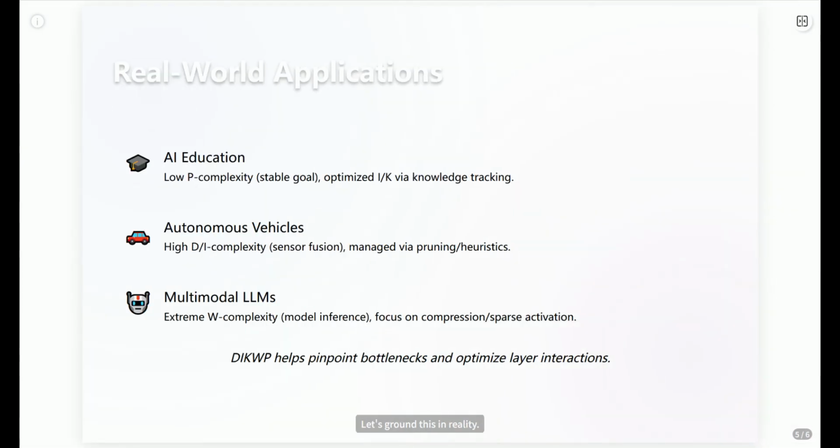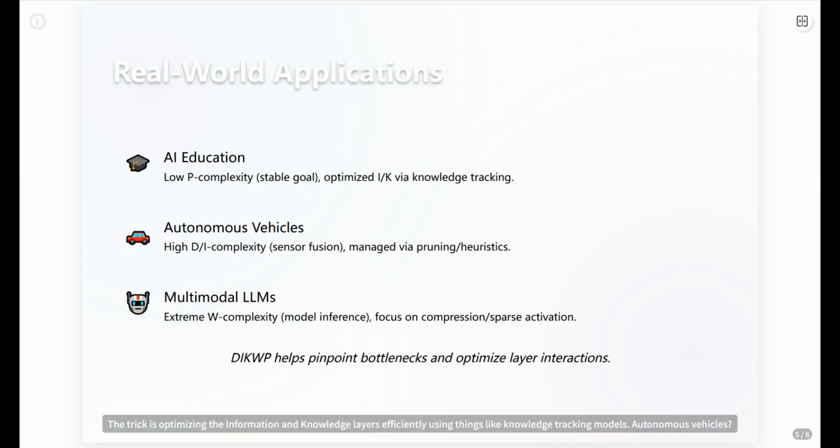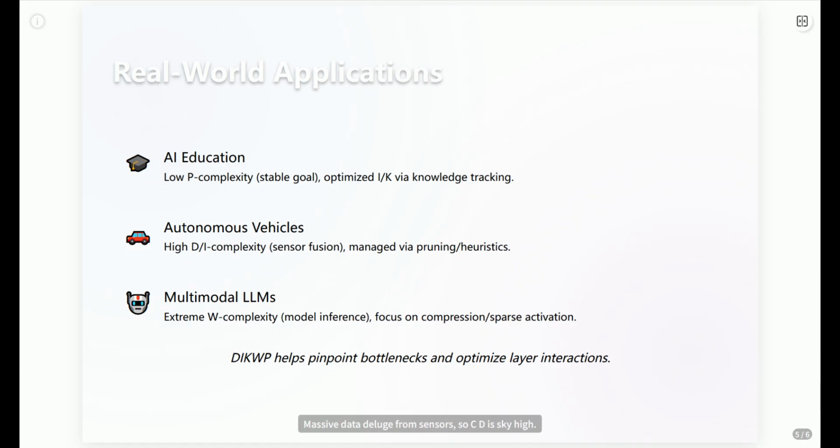Let's ground this in reality. Take AI education systems. Their main goal, the purpose layer, is usually pretty stable: help students learn. So, C sub P is low. The trick is optimizing the information and knowledge layers efficiently using things like knowledge tracking models. Autonomous vehicles: massive data deluge from sensors, so C sub D is sky high. The information layer is also a major bottleneck due to complex perception models. The key there is aggressive pruning, smart sensor fusion, and powerful hardware.